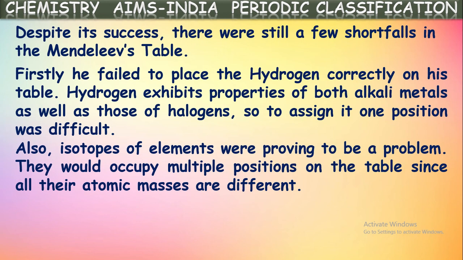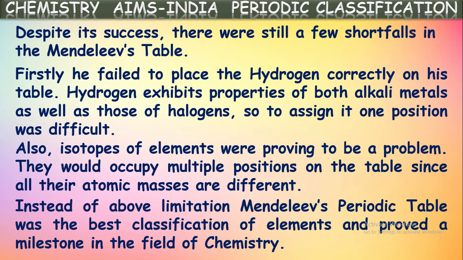For example, carbon has three isotopes: carbon 12, carbon 13, carbon 14. But he could give only one place for carbon in this periodic table. He could not provide three places, because these three have different mass numbers. As they have different masses, three places should be provided, because this periodic table is based upon masses, isn't it? So they should be given three places, but Mendeleev could give only one place. In that way, the placement of isotopes was in confusion. He could not provide places for the isotopes in his table. That is one major drawback.